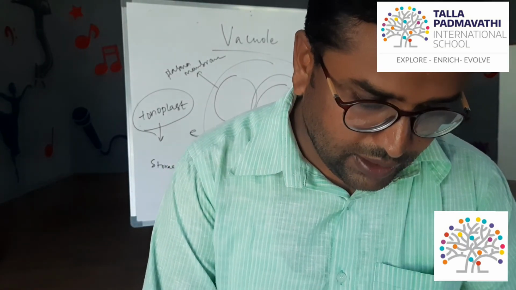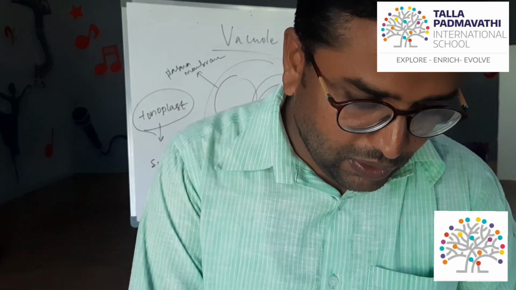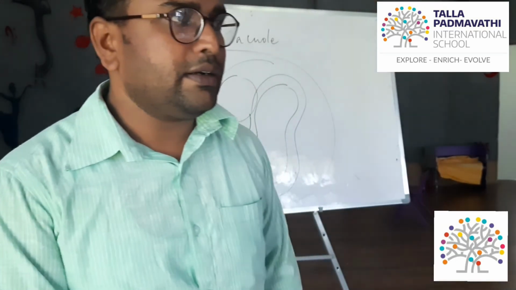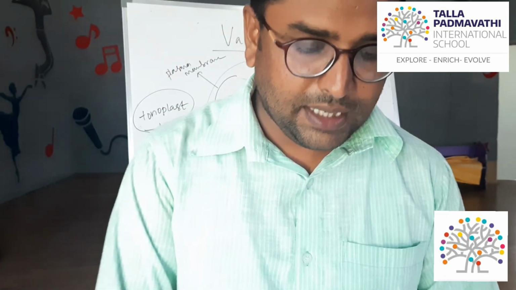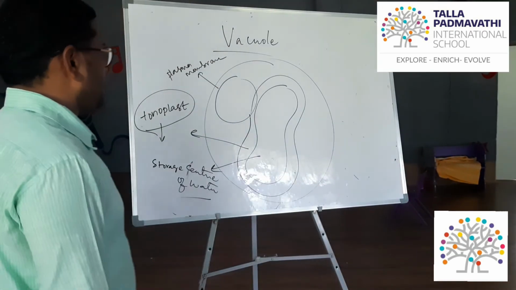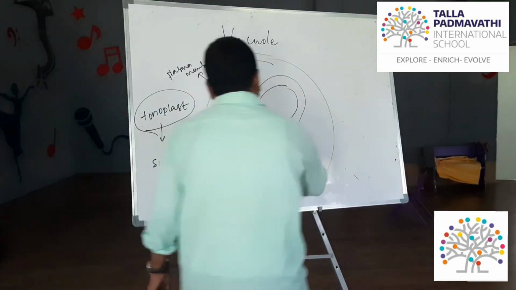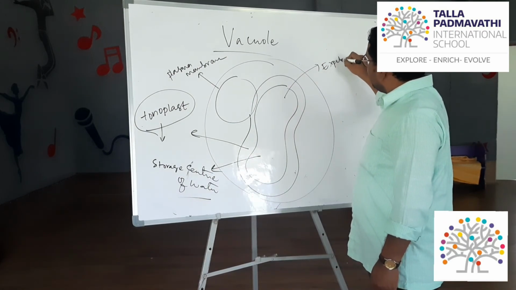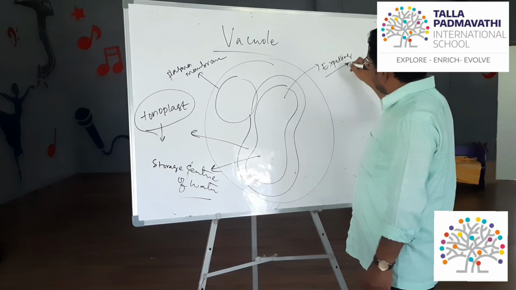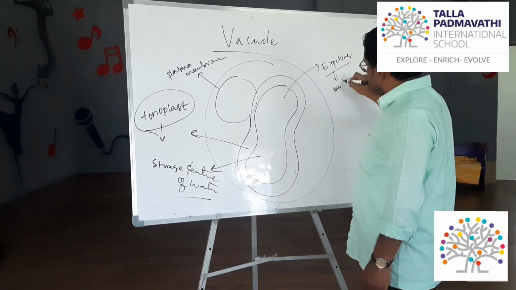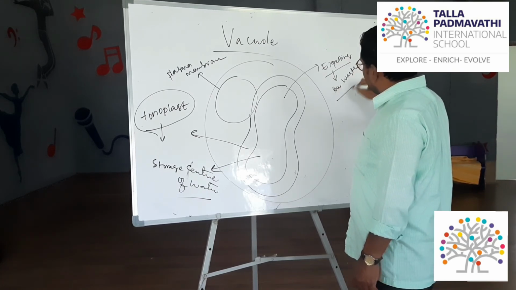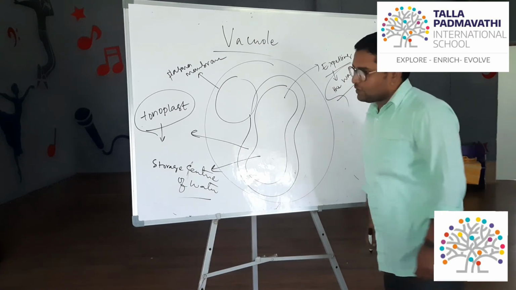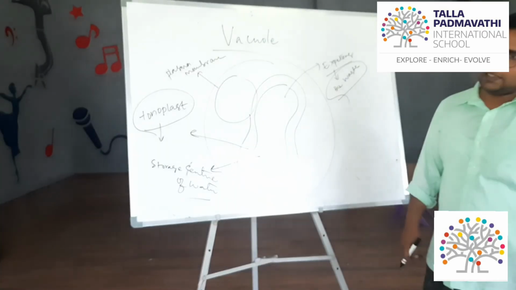It also stores proteins, sugars, and many other substances. And also an important thing is that it helps in expelling the waste. Vacuole plays a very important role in expelling waste substances.